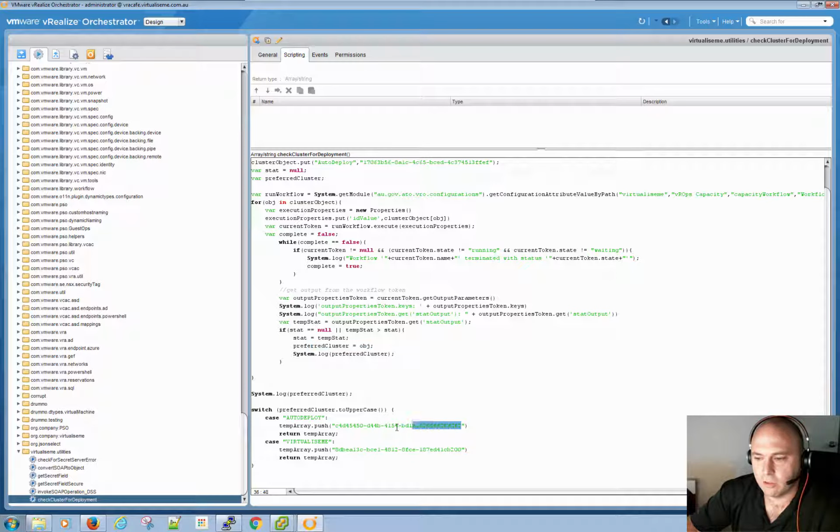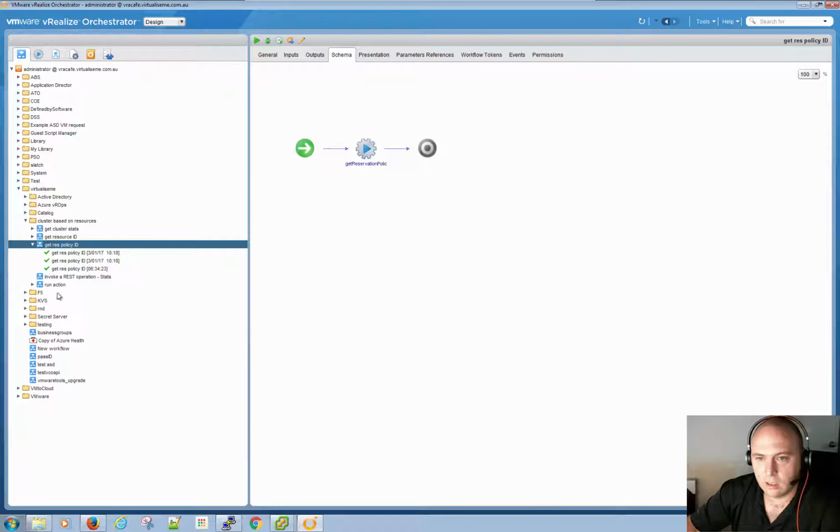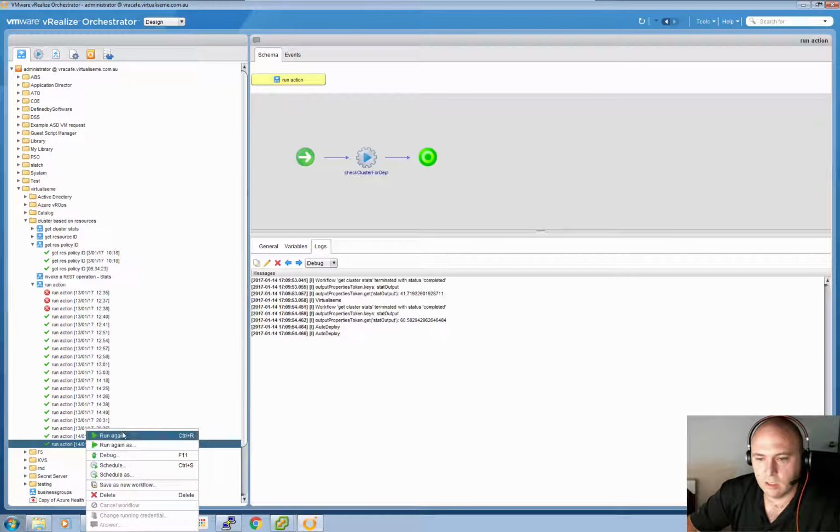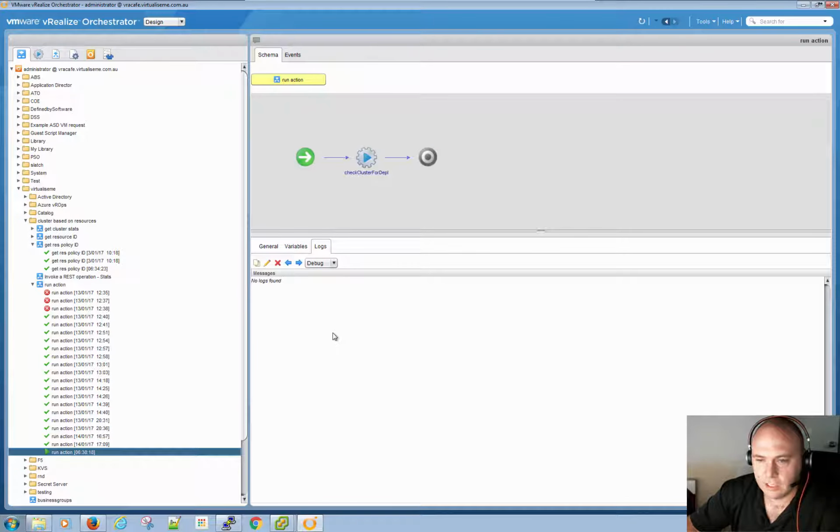So then it returns, if it's this cluster, then it will return that reservation policy ID, and if it's this cluster, we'll return this. So as I said, I've hard coded this in here just to make it a lot easier and quicker to show, obviously. So if we go in here, and this is just running that action, that's all it's doing. So if we run, it doesn't take any inputs, and hopefully it's logging.